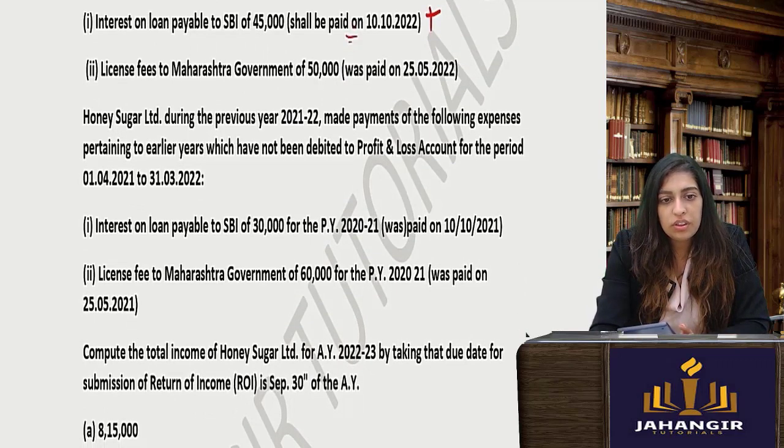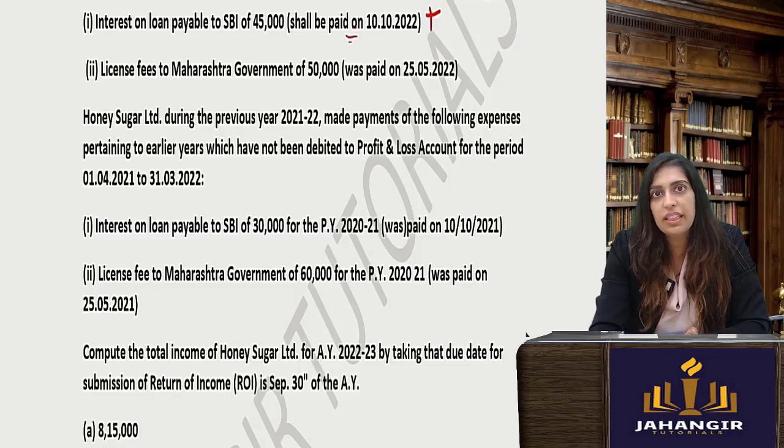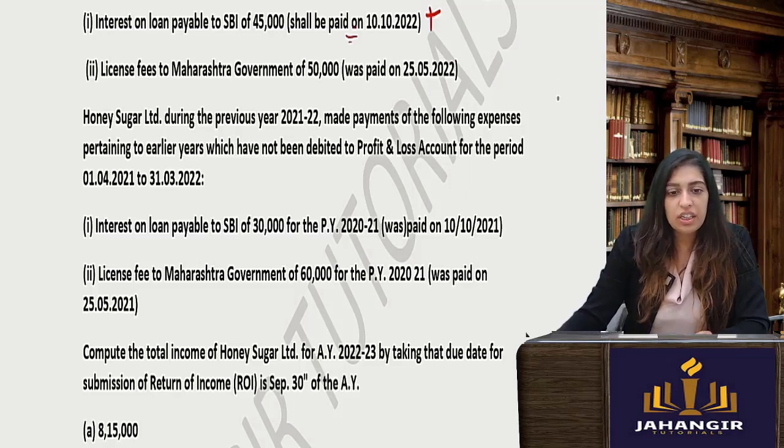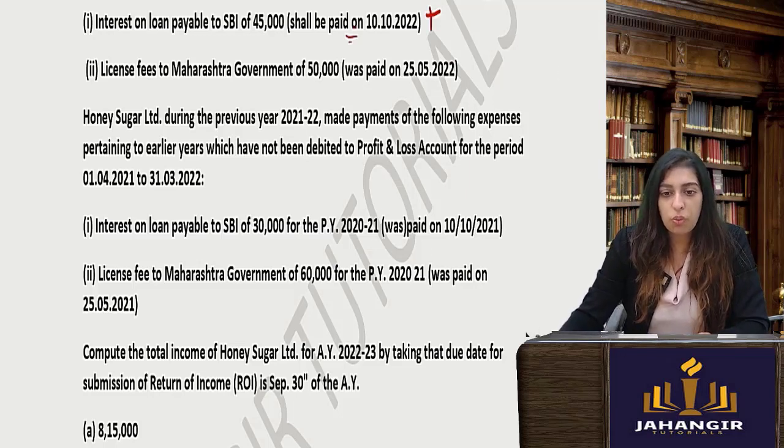Honey also, during the previous year 20, made payments of the following expenses pertaining to earlier years which have not been debited to P&L. So basically they made the expense but did not debit it. So whichever you think is correct, you can add it. Interest on loan on SBI, which was paid on 10/10/21. So it is in the financial year.